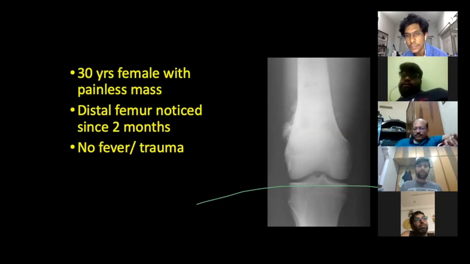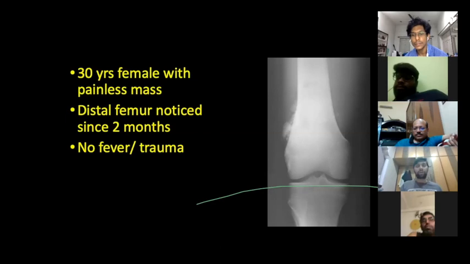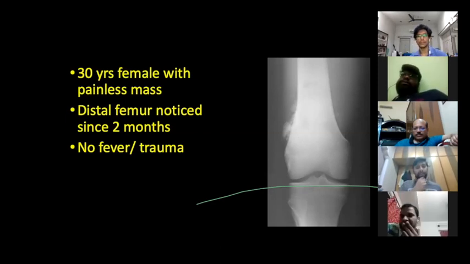Carry on. Next, we move on to see the size. We measure the size. We see the margins of the swelling, whether it is well defined or not. We see the tenderness of the swelling itself. These are the palpatory findings that will guide us. In our palpation itself, we might be able to bunch it as a benign swelling or a malignant swelling. Palpation tells a lot of information.